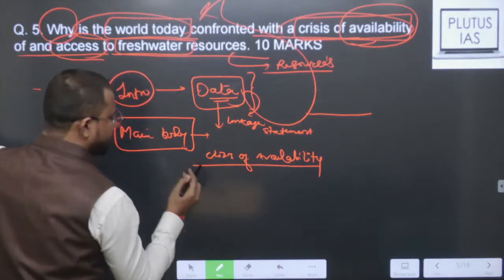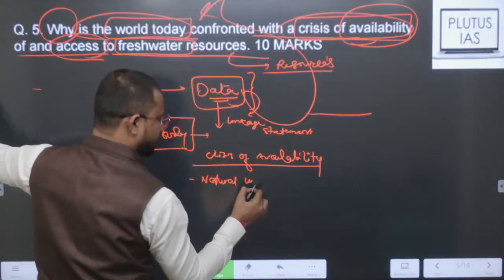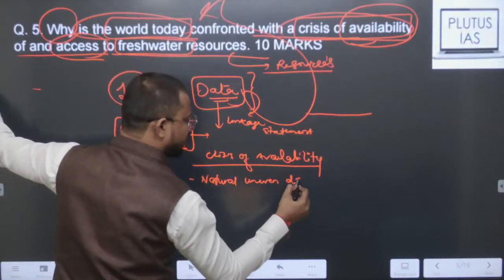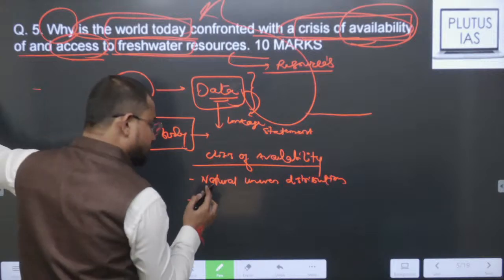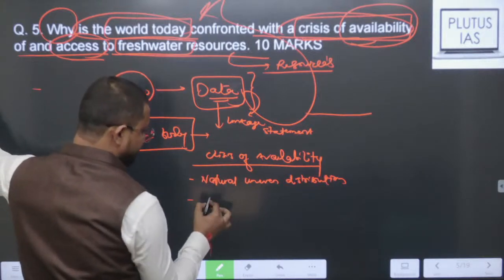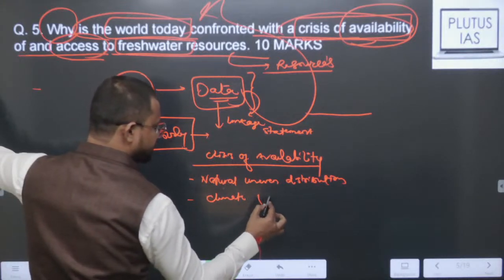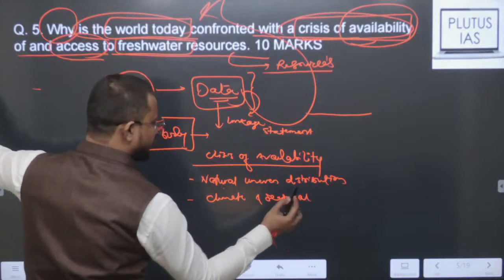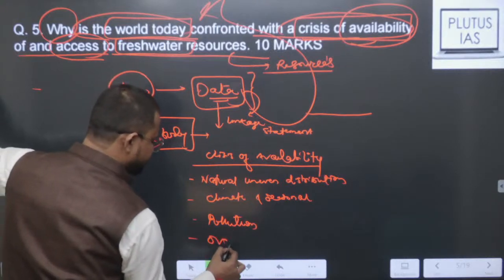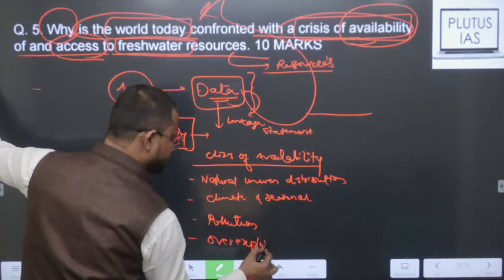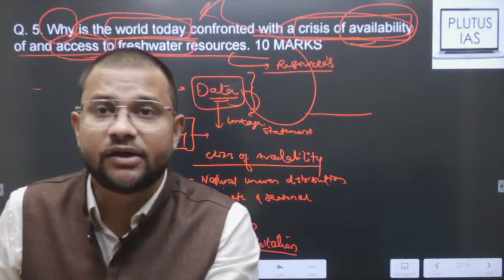Crisis of availability, that is first, like there is natural uneven distribution. Keep examples in support, for example Sahara desert and rainforest region. Then what further you can connect is that there is climate change, that is climatic and seasonal variations, so that is as well responsible. Then pollution is as well responsible, and over exploitation of resources, these are equally water resources, this is also a reason why there is lack of availability of fresh water resources.